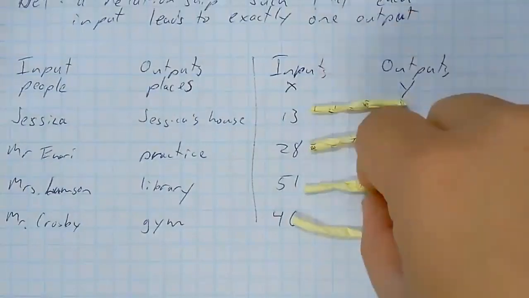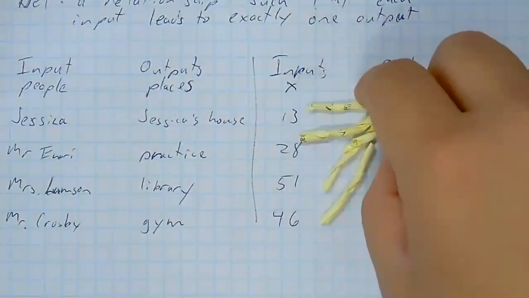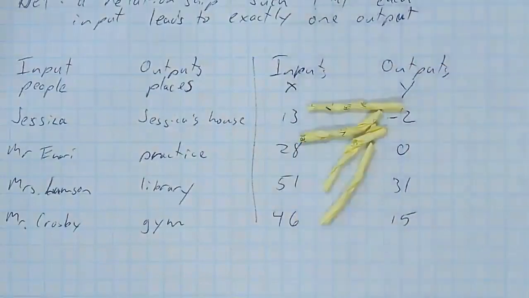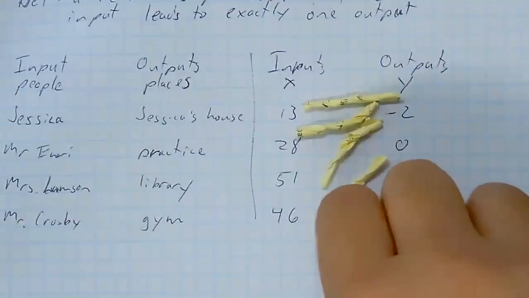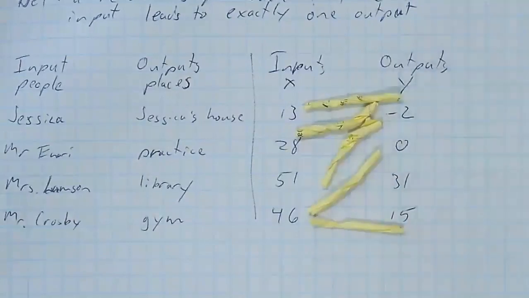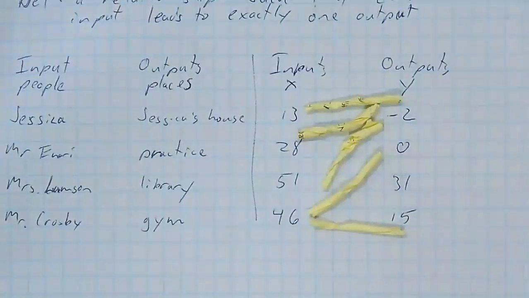The same deal if 13, 21, 51, and 46 all go to 2. Still a function. The only place where it gets to be a problem is when like 46 goes to multiple places. This is not a function.